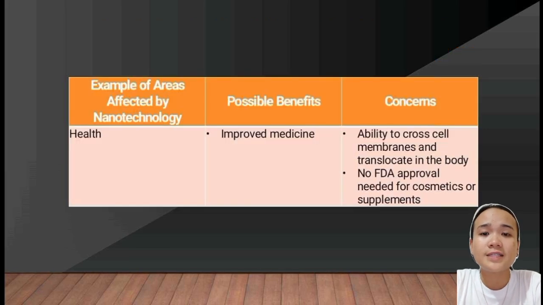Next area is the health. Possible benefit: improved medicine. Concerns: ability to cross cell membranes and translocate in the body, and no Food and Drug Administration or FDA approval needed for cosmetics and supplements.